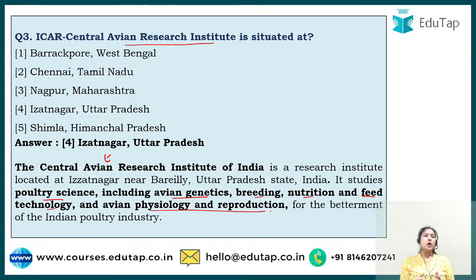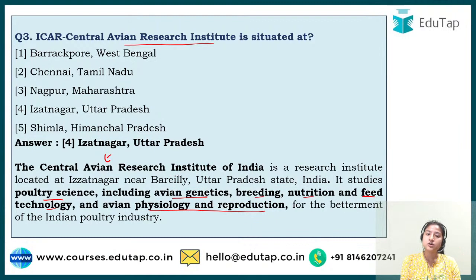Basically, whatever is related to poultry or avian research, because we are considering them for agriculture purposes, that is, for livestock, we would be needing them for better or high yield, in terms of eggs, in terms of meat quality, meat quantity, right? So all the research is done by the particular institute, and its name is the Central Avian Research Institute of India, and it is situated in Izzatnagar, Uttar Pradesh.